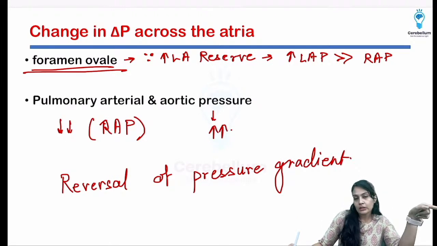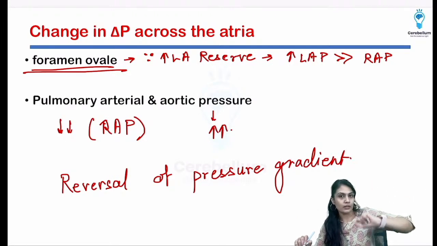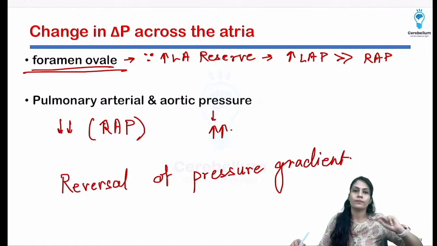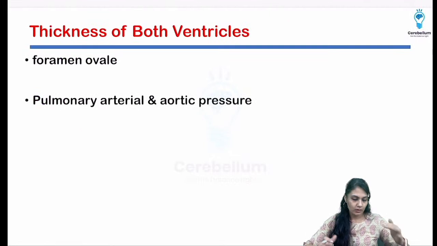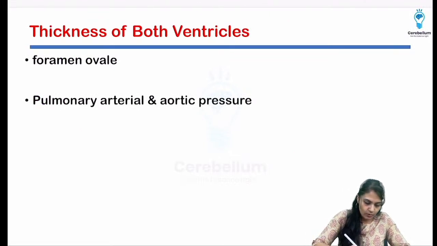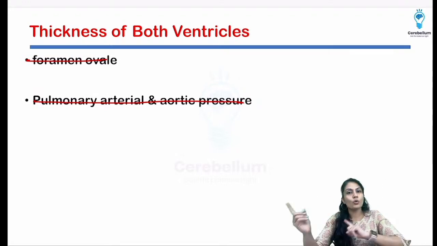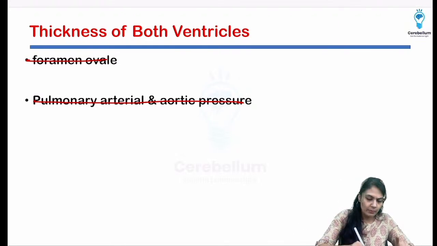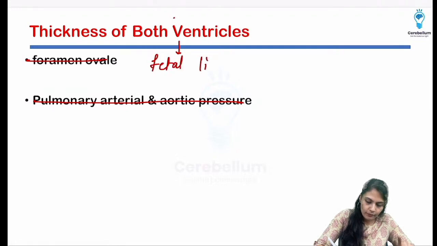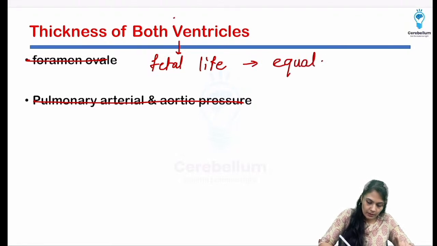We have talked about the closure of the ductus venosus and foramen ovale closure. The only thing left is the same side. I'm removing this, we have discussed it, so there is no need of this. Now understand, the ductus arteriosus we are going to discuss in a minute. Thickness of both ventricles: first of all, in the fetal life they are equal, but after birth,